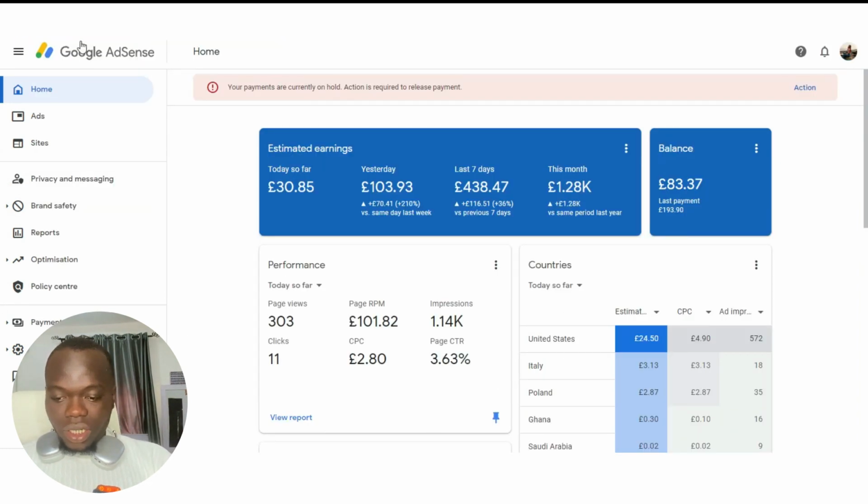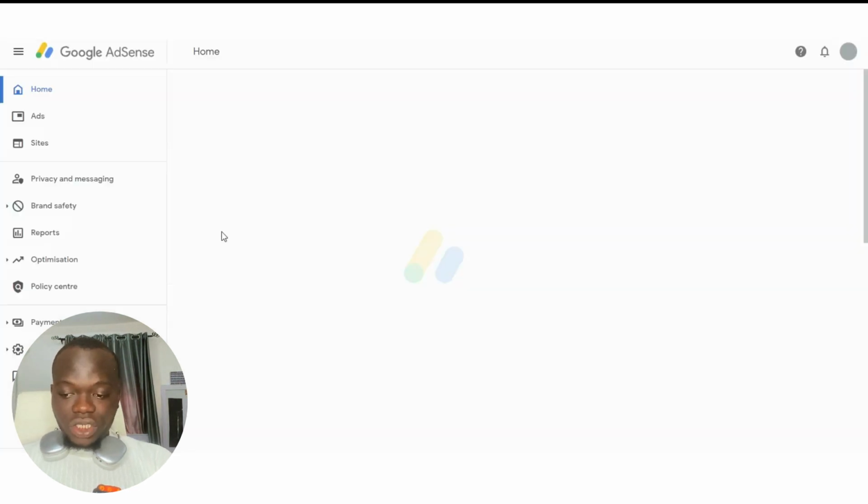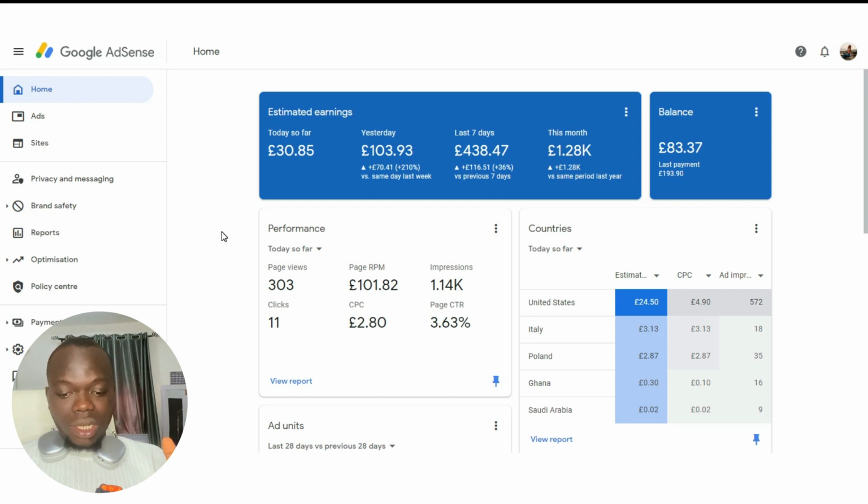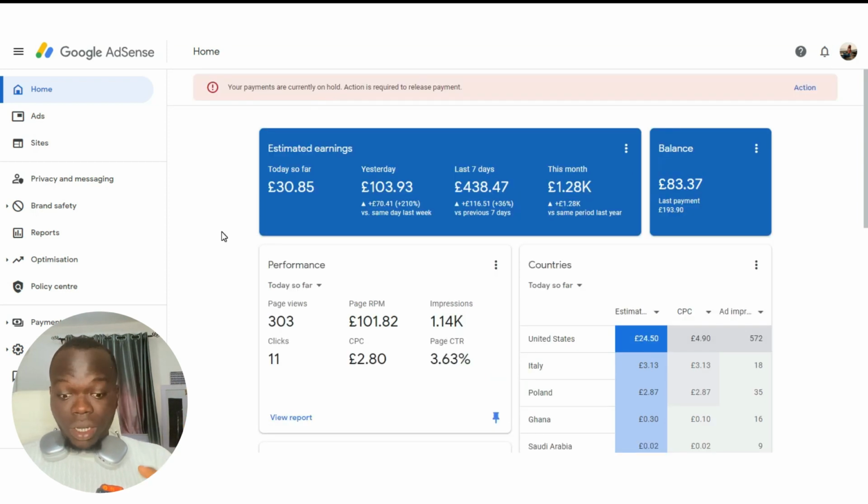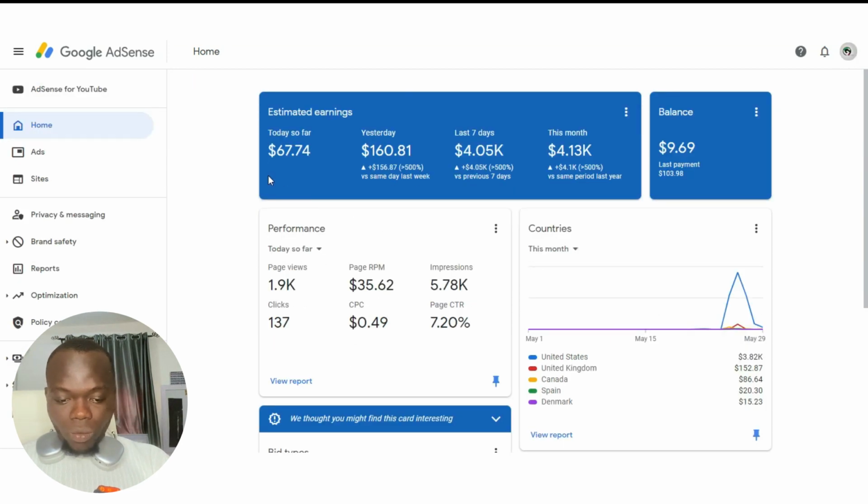So this is a UK account. So let's refresh. $30. Yesterday was 103 pounds. Sorry. So this month we printed about 1,280 pounds. Okay, let's go to another one.